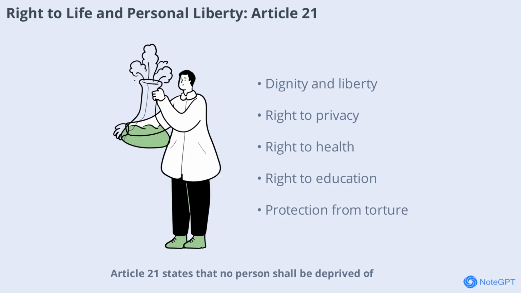Article 21 states that no person shall be deprived of life or personal liberty except according to procedure established by law. Its scope has been expanded by the judiciary to include the right to live with dignity, personal liberty, privacy, livelihood, health, education, clean environment, speedy trial, shelter, and protection from torture. Article 21 is considered the widest and most important right, ensuring that every individual enjoys a life of dignity and security.